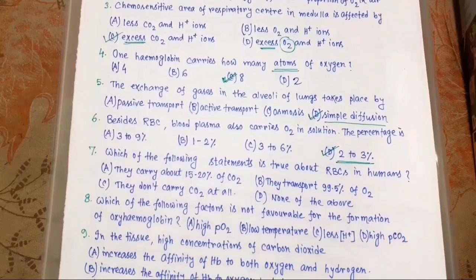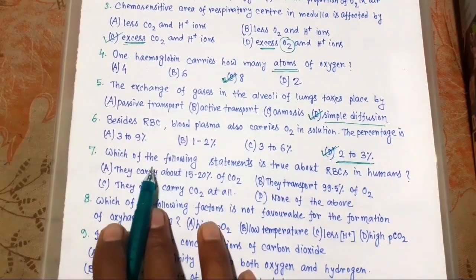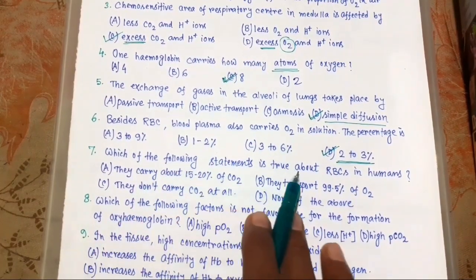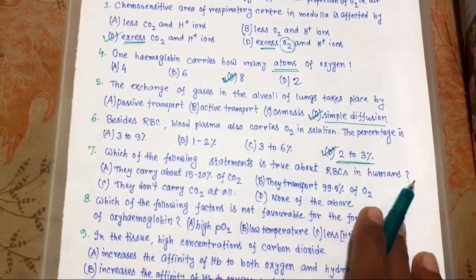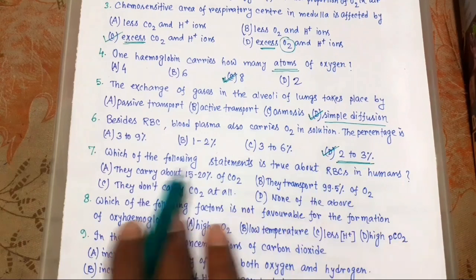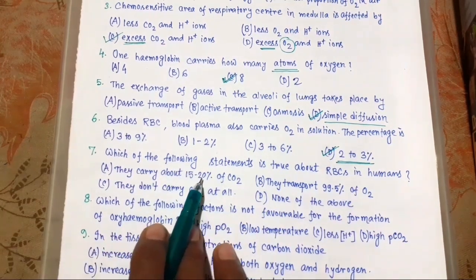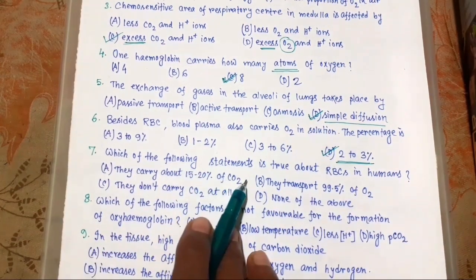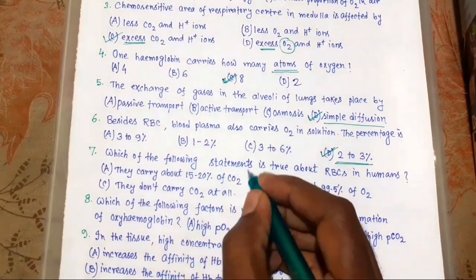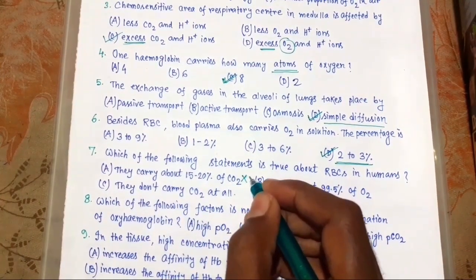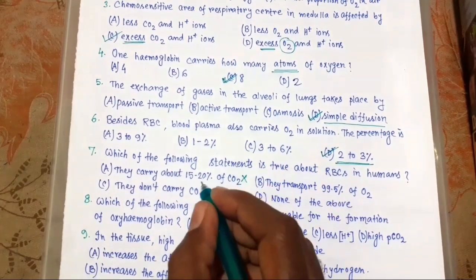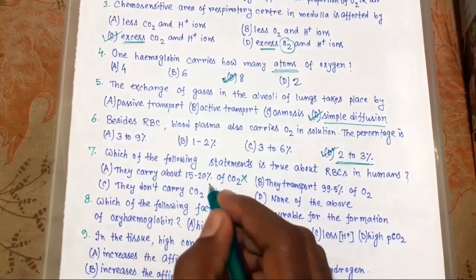Now 7. Which of the following statements is true about RBC in humans? They carry about 15 to 20% of CO2. It is wrong. I have already told that 20 to 25% of CO2 is carried by RBC.